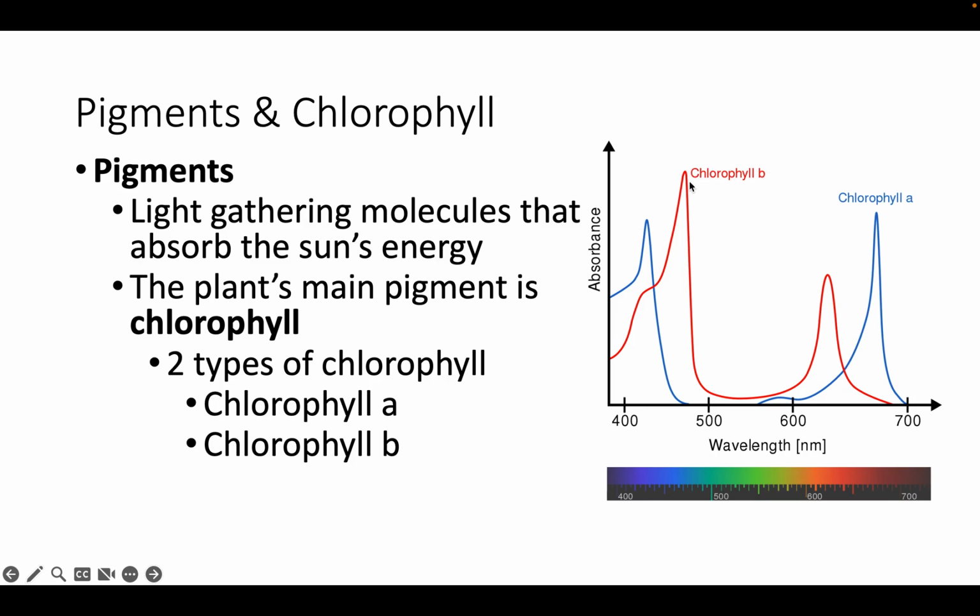There's a few other types of pigments like carotenoids, xanthophylls, stuff like that. But these are going to primarily give the plant its color. And when you look at a plant, specifically a leaf, the leaf is the thing that's doing the photosynthesis. Like the bark of a tree really isn't doing any photosynthesis. All right, it's just kind of there to transport water. It doesn't appear green because it's not doing photosynthesis. And it's this chlorophyll that's capturing that sunlight from the sun and turning it into chemical energy. That's what gives plants their green color in their leaves.